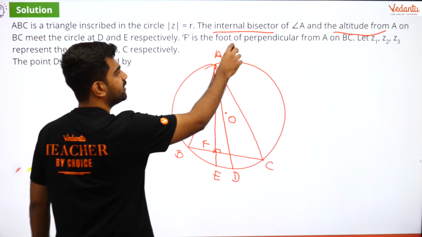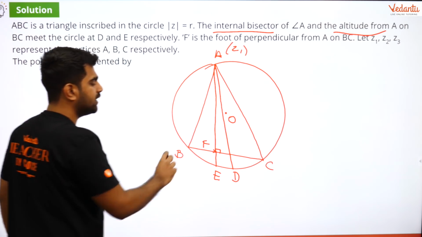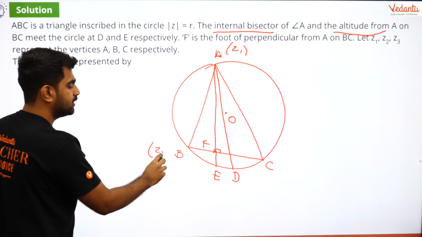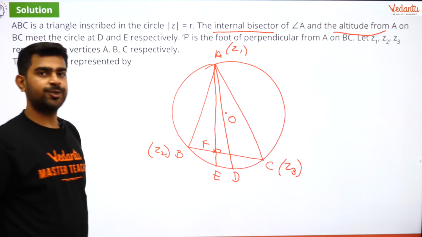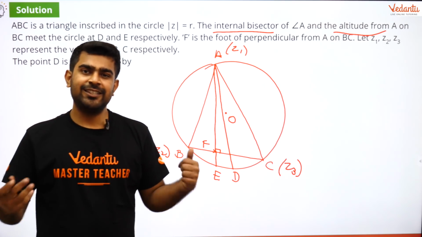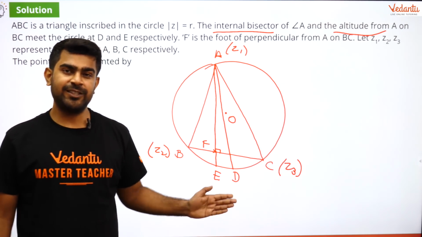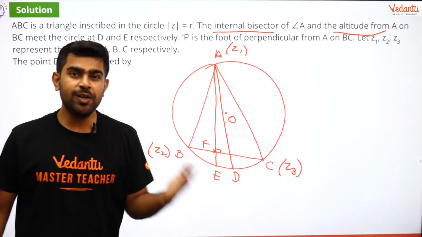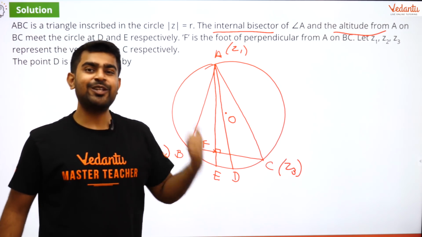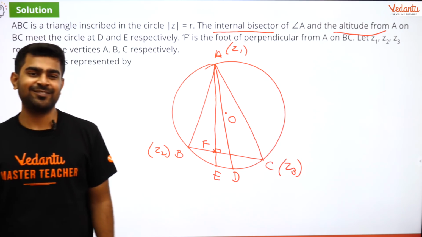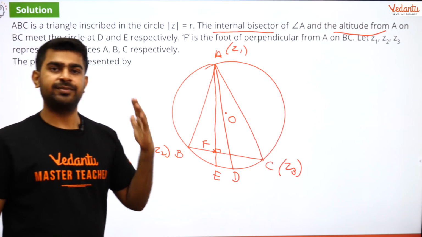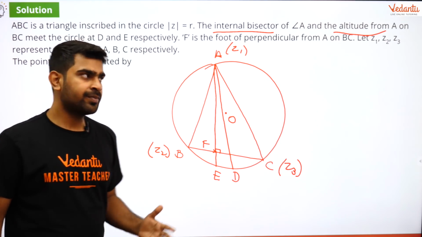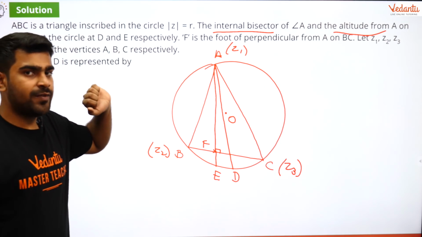So let me write down the other information, which is Z1 is nothing but my point A, Z2 is my point B, and Z3 is my point C. So guys, we are all set. Start solving. Pause the video, try it out, struggle for a while, and then come back so that you can appreciate the solution. Okay, good. I hope all of you will try it out and then come back to the video. That is a request from my end. Okay, so let us start solving this question.